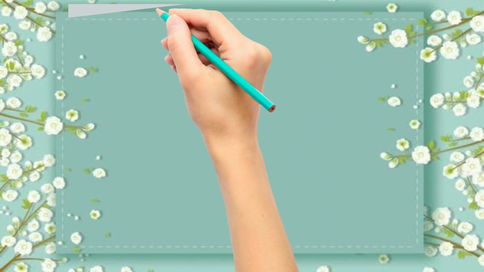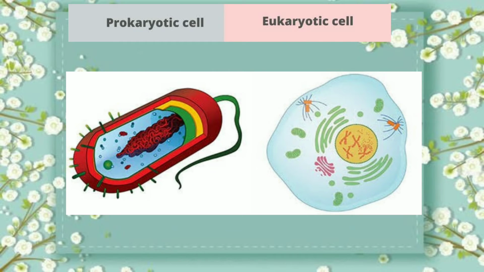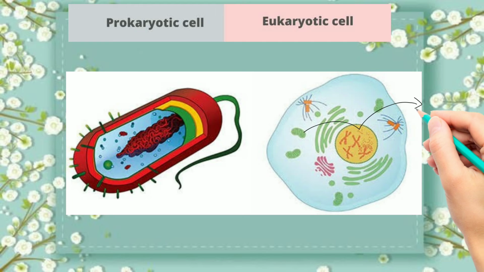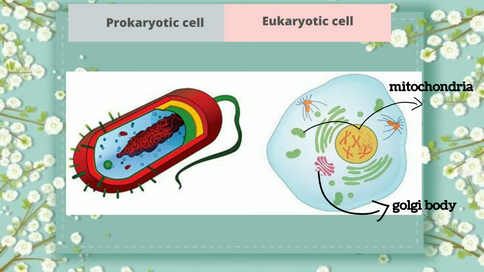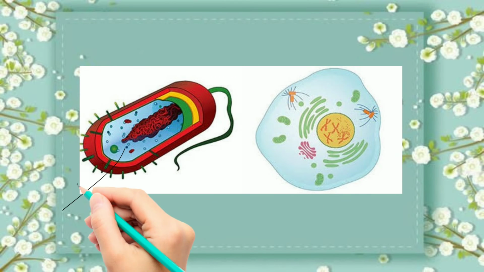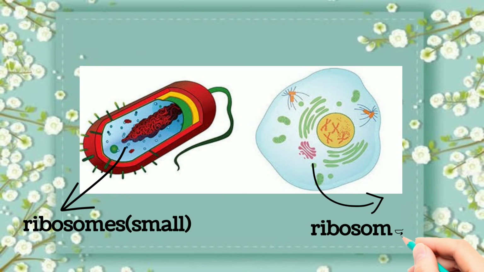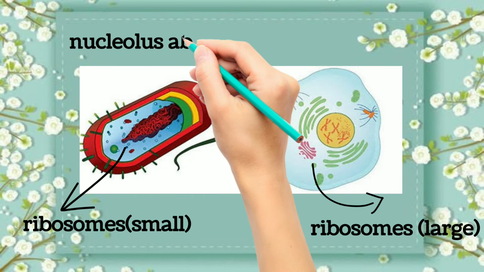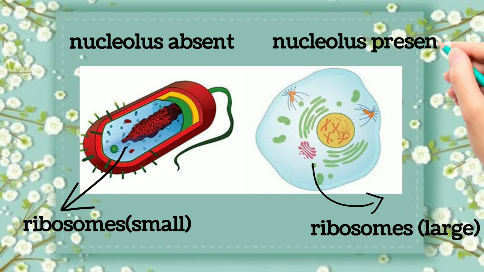In prokaryotic cell, membrane-bound organelle is absent. In eukaryotic cell, membrane-bound organelles such as mitochondria, Golgi body etc. are present. In prokaryotic cell, ribosomes are small in size. In eukaryotic cell, ribosomes are large in size. In prokaryotic cell, nucleolus is absent, whereas in eukaryotic cell, nucleolus is present inside the nucleus.